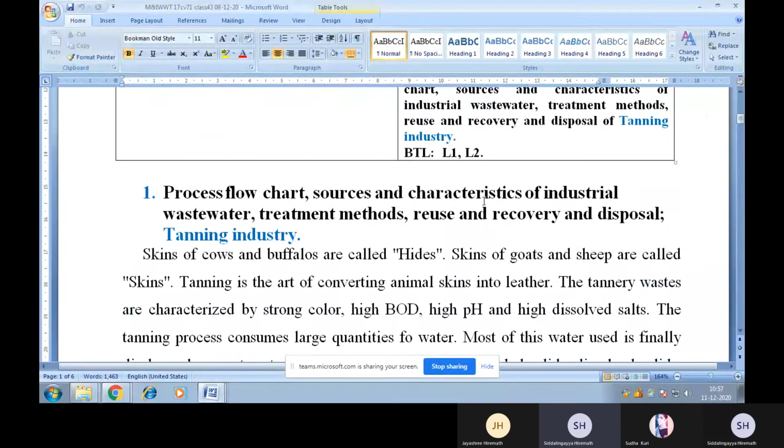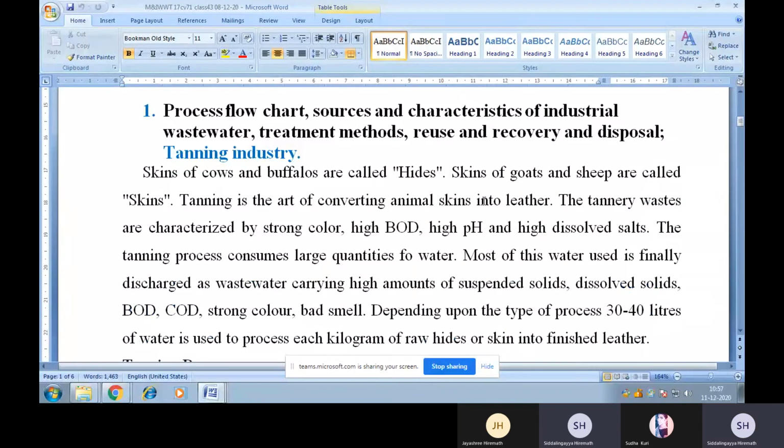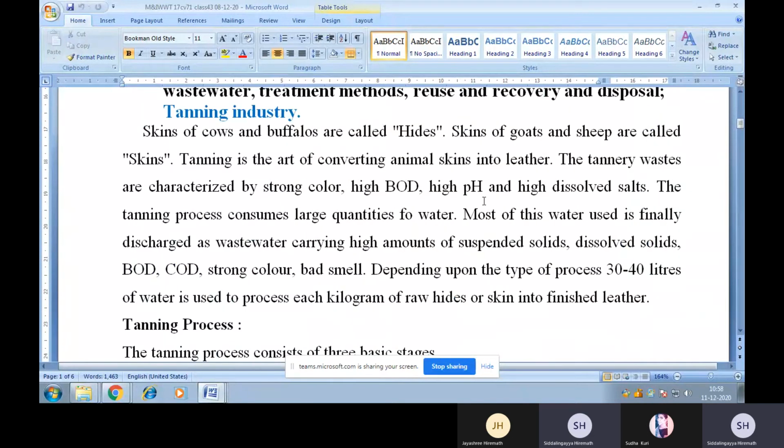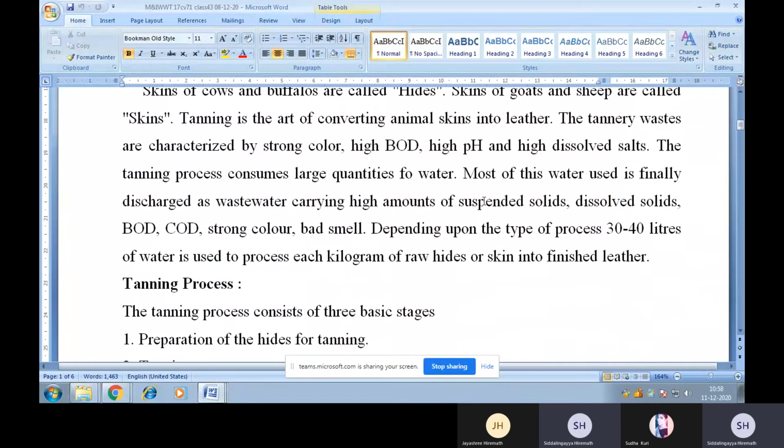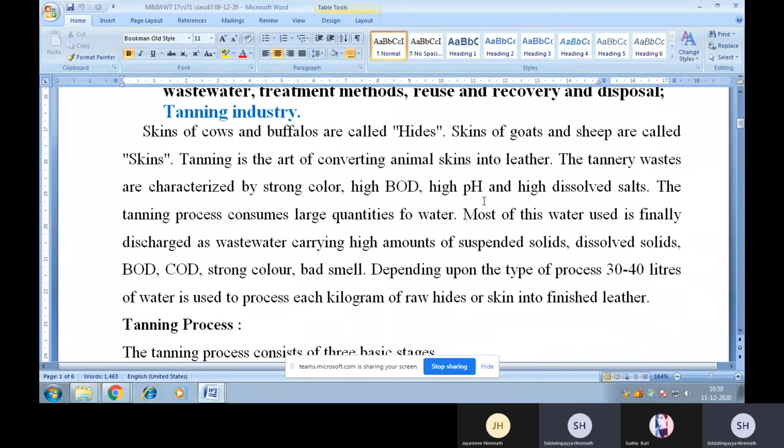Now, we will discuss the process flow chart, sources and characteristics of industrial wastewater, treatment methods, reuse and recovery, and disposal of the tanning industry. I think you have heard the word tanning or tannery. So it is nothing but the extraction. It is an industry in which there will be extraction of leather from hides or skins of animals. Okay, so let me discuss.